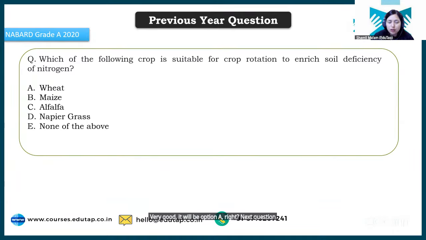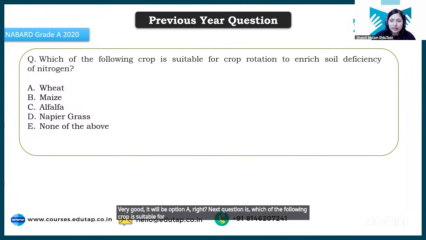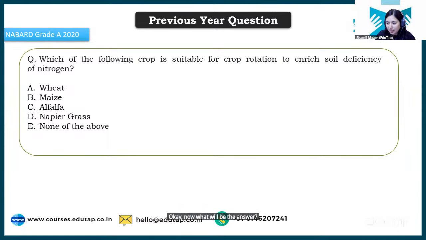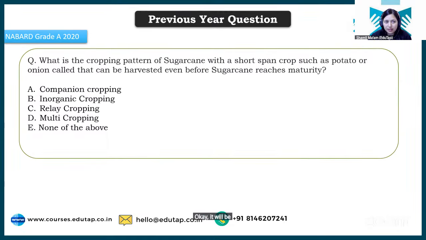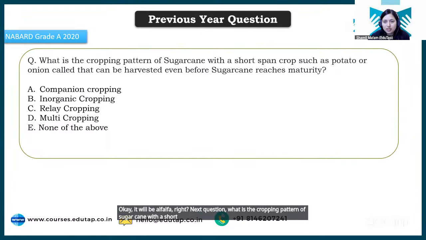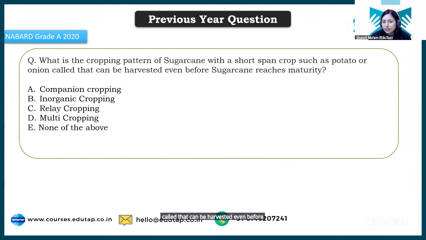Next question is which of the following crop is suitable for crop rotation to enrich soil deficiency of nitrogen? Okay, now what will be the answer? I have told you already the example. Okay, it will be alfalfa, right? Next question, what is the cropping pattern of sugarcane with a short span crop such as potato or onion called that can be harvested even before sugarcane reaches maturity? Very good, very good. It will be companion cropping, right?